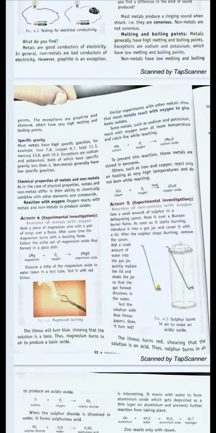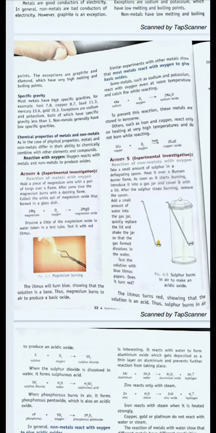First of all, we will take the chemical properties of metals and non-metals by their reaction with oxygen. Oxygen reacts with both metals and non-metals to produce oxides. But what is the difference? The difference is that metal oxides are basic in nature. That is, they form bases when dissolved in water. While non-metal oxides are acidic in nature. That is, they will form acids when they are dissolved in water.